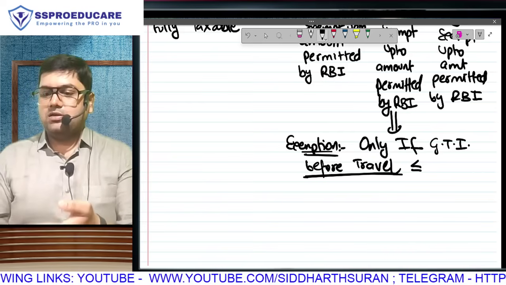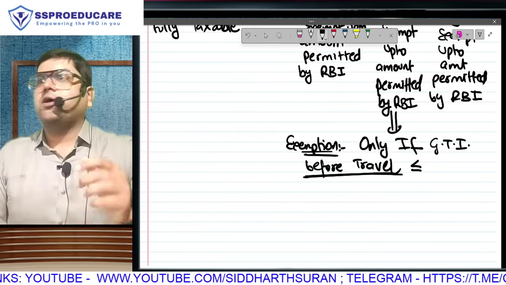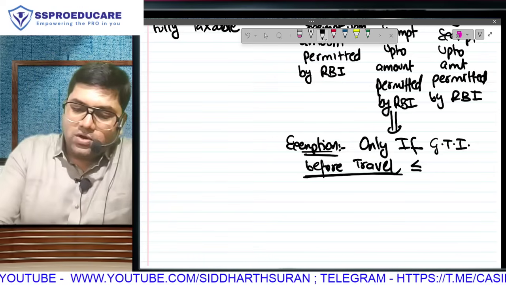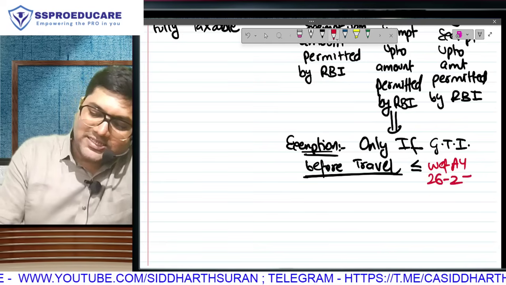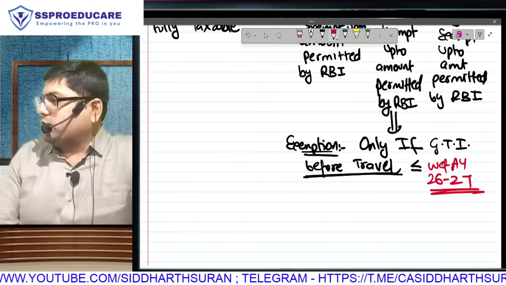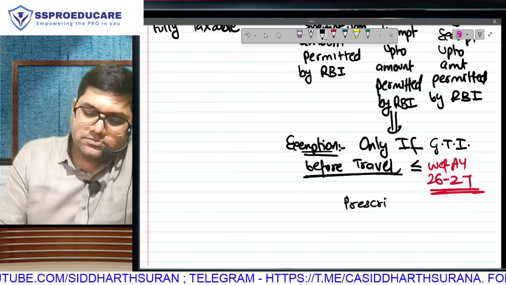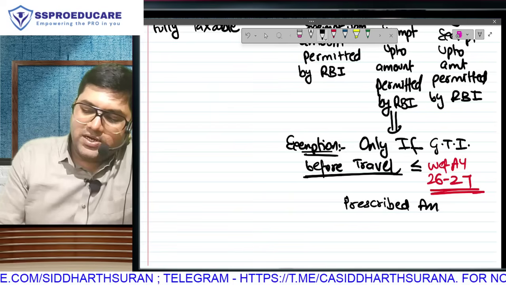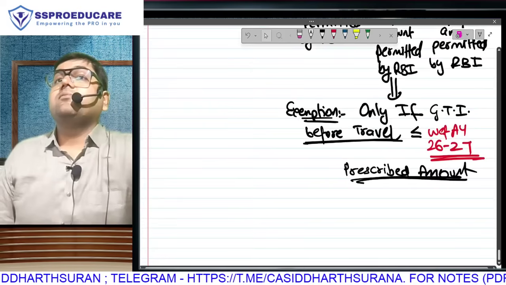For this reason, it is becoming taxable for everyone, because practically all employees are crossing the 2 lakh figure. So they now say with effect from assessment year 26-27, it won't be 2 lakh. It will be a notified amount, a prescribed amount. In the budget they said only prescribed amount, and the announcement came later.